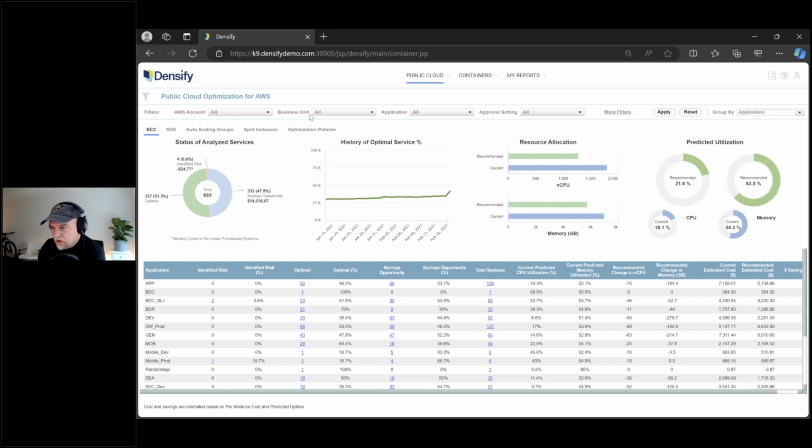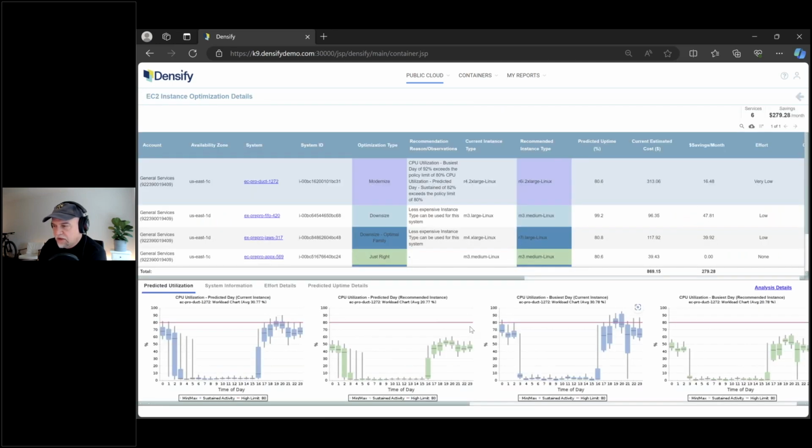Again, I won't spend too long explaining all the filters and views and what group by. Here you can see we're grouped by application. At the bottom of the screen is a list of the applications with how many instances they have, how much opportunity there is, all the net stuff. But I'm just going to go right down into this mobile prod app, which has 6 systems, and get right down to the optimization, the slide I was showing earlier. So here is an app that has 6 instances, and we're generating a bunch of different recommendations.